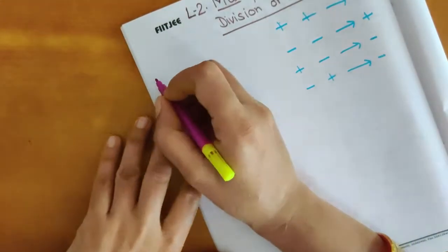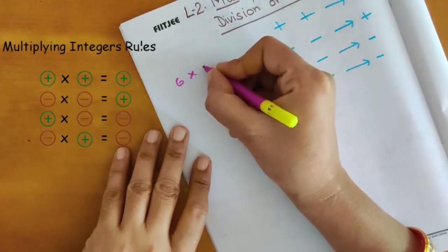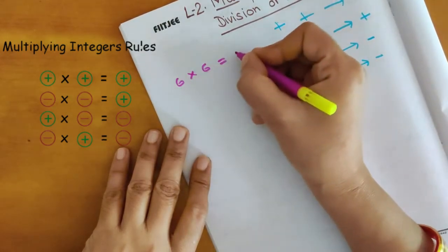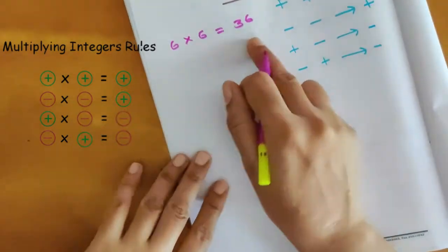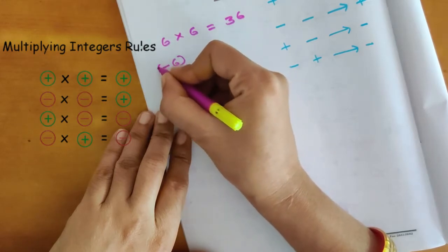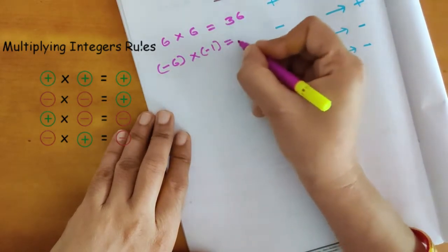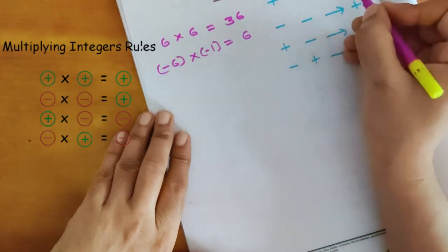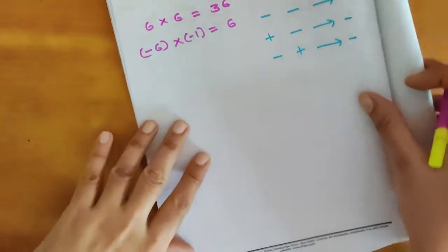For example, 6 multiplied with 6, both are positive, so 6 sixes are 36 and the sign will be positive. Positive numbers we do not show with a symbol. If it is given negative 6 multiplied with negative 1, 6 ones are 6, negative negative, the sign will be positive, so I will write 6.